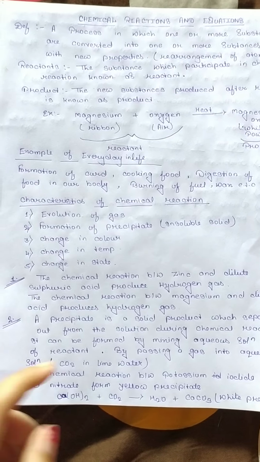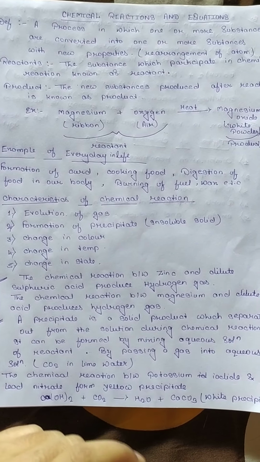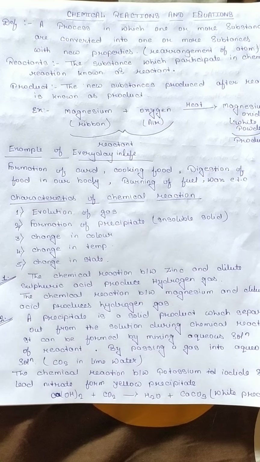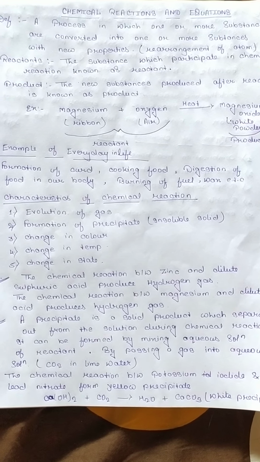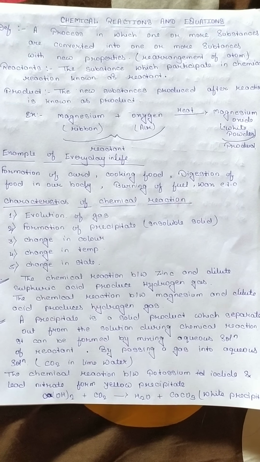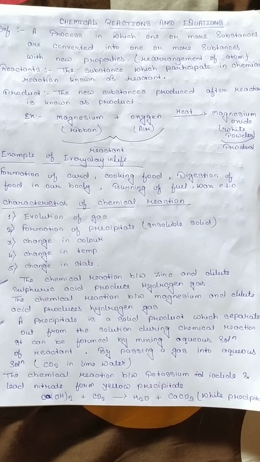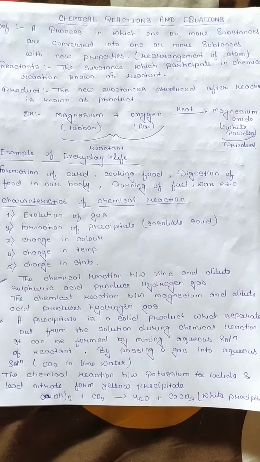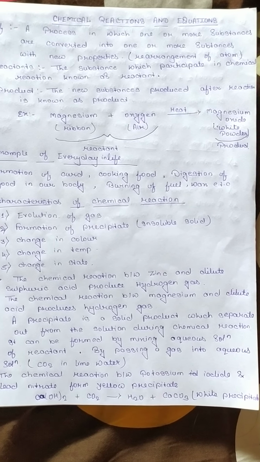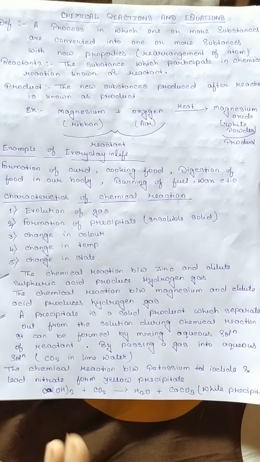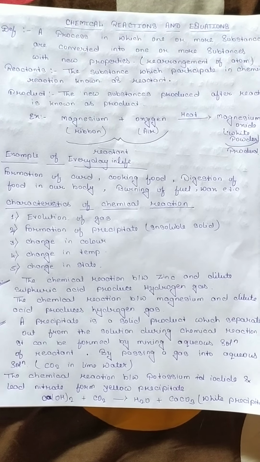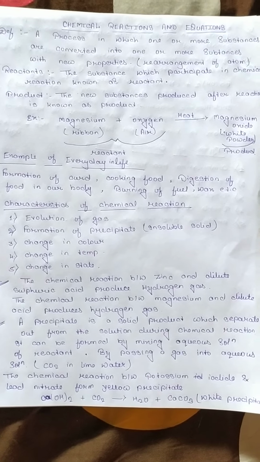So here I have given two examples: the chemical reaction between zinc and dilute sulfuric acid produces hydrogen gas, and the chemical reaction between magnesium and any dilute acid, such as dilute sulfuric acid or hydrochloric acid.